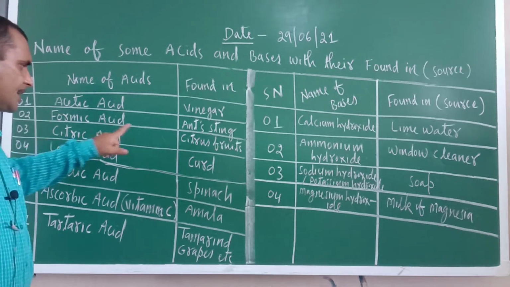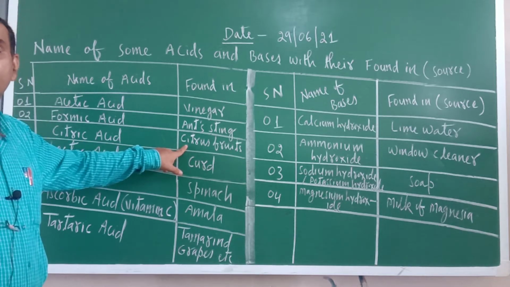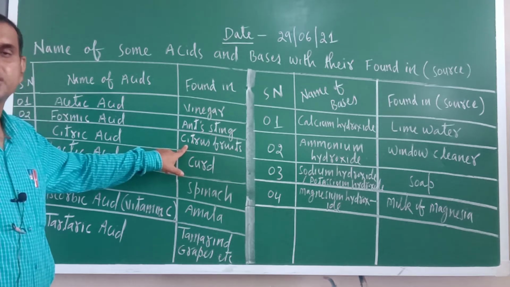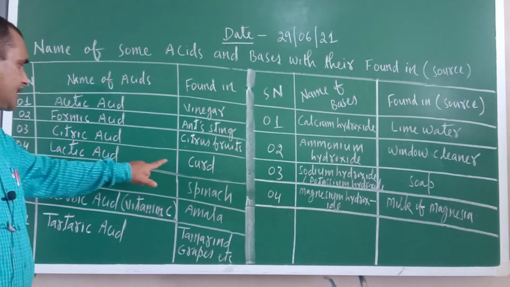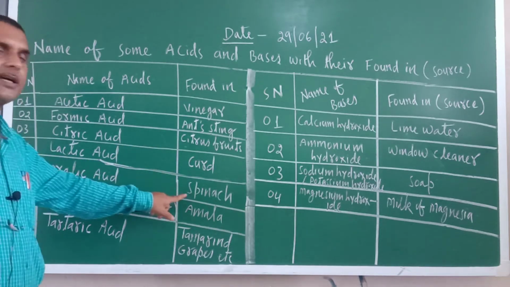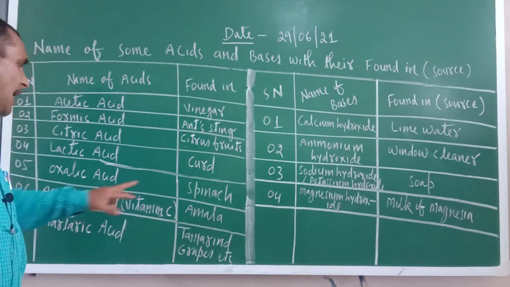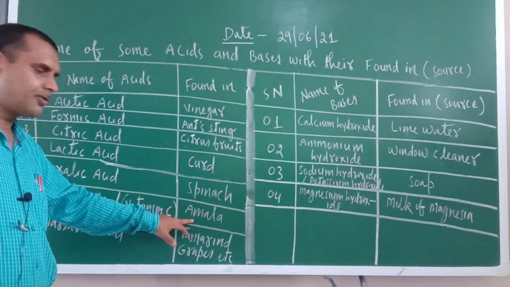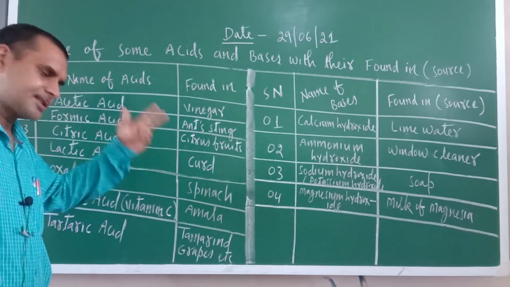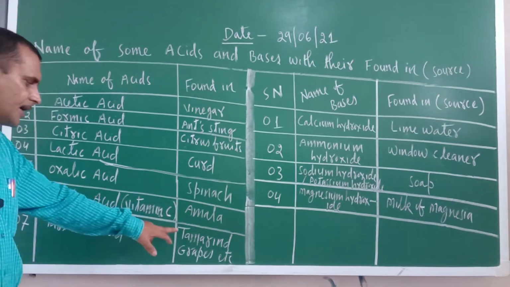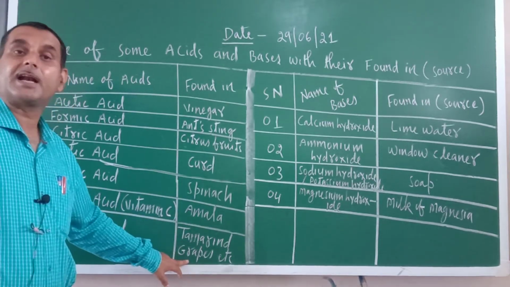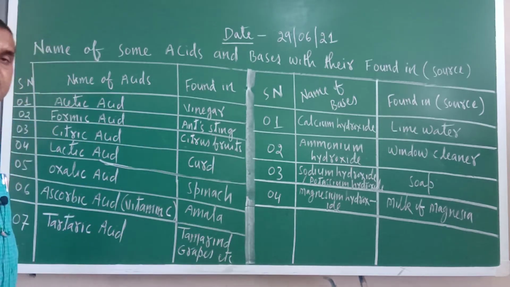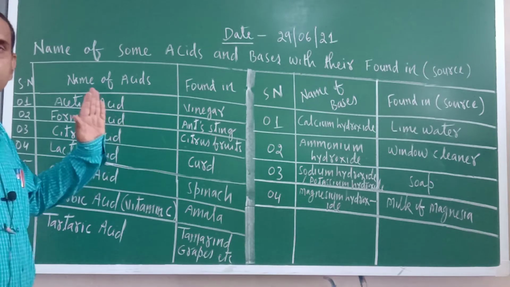Citric acid is found in citrus fruits like orange juice and lemon juice. Lactic acid is found in curd. Oxalic acid is found in spinach, palak. Ascorbic acid, vitamin C, is found basically in amla and some other citrus fruits. Tartaric acid is found in tamarind, grapes and unripe mangoes, not ripened mangoes. So these are some of the acids with their sources.